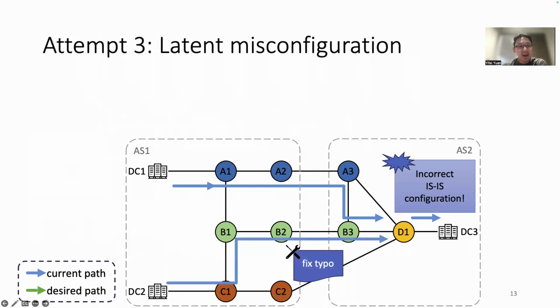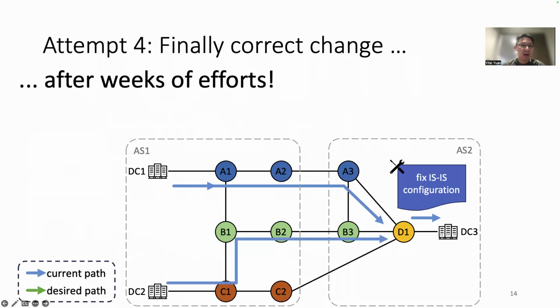Further analysis showed that due to the large scale of our network, the ISIS cost in AS2 is not configured optimally, causing the suboptimal forwarding path in AS2 as shown on the top. Finally, in the fourth attempt, our operator fixes ISIS costs and found all path diffs are expected. In total, this seemingly easy change takes weeks of effort.